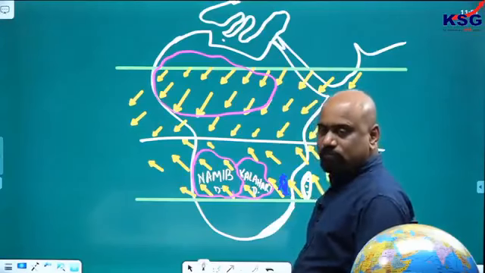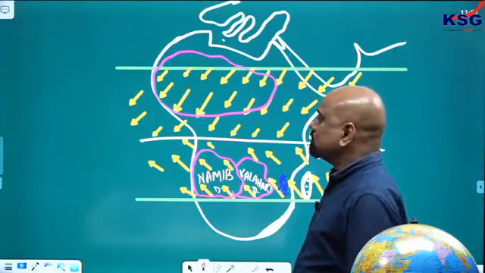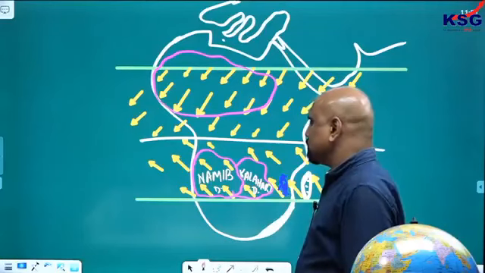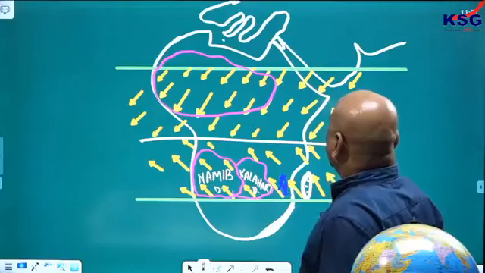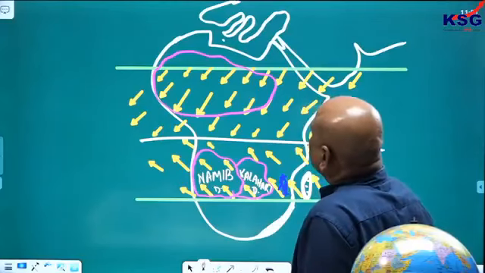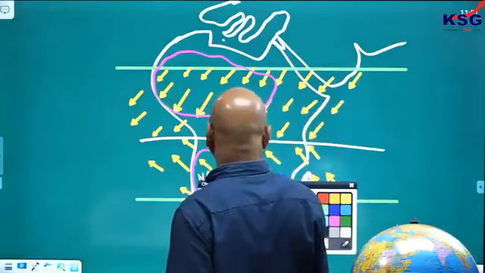Got it? Now, this leads to the formation of the desert here. What is the name of the desert? This is the Sahara Desert.